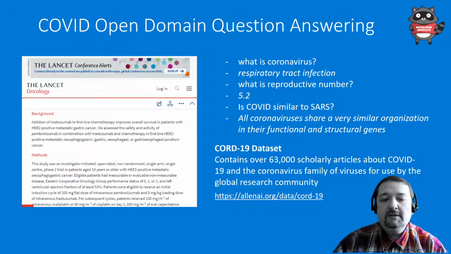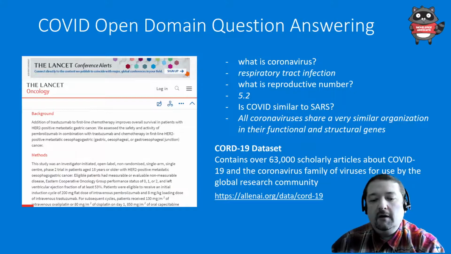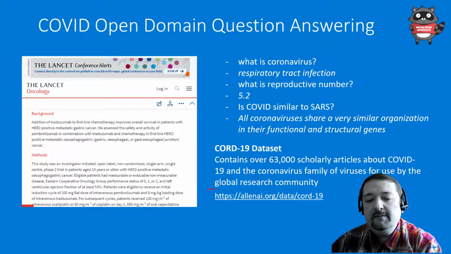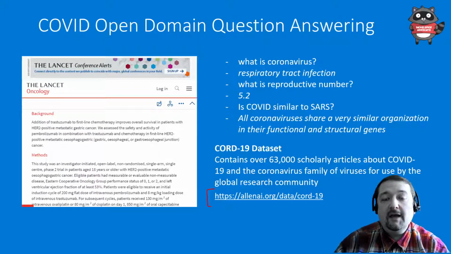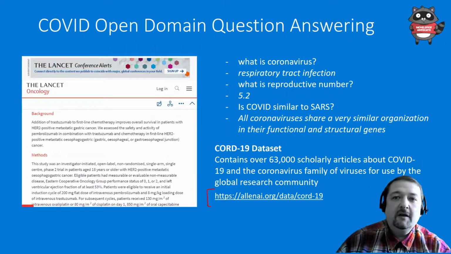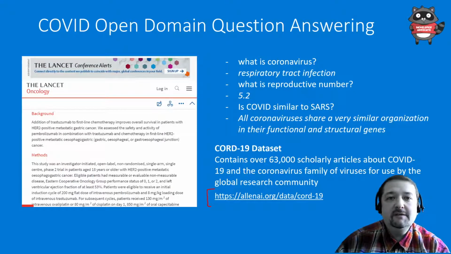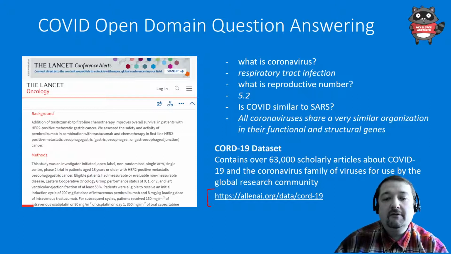So I want to take this dataset, which is called CORD-19, which is available on Kaggle or on the Semantic Scholar website, and it contains now over 400,000 papers on COVID. And they are very different, on different topics, but we want to be able to query this in natural language. So for example, I want to be able to ask what is a coronavirus, and it will tell us it's a respiratory tract infection.